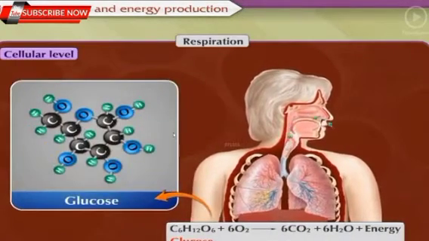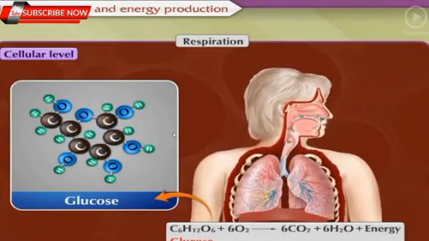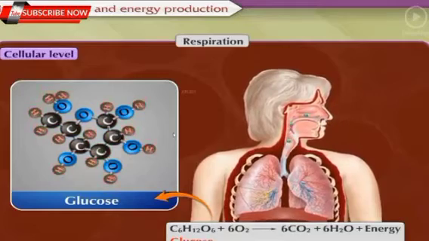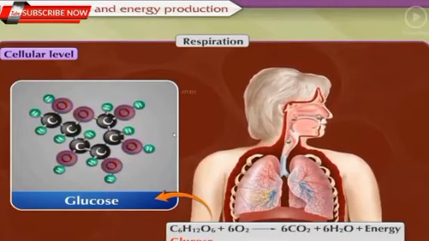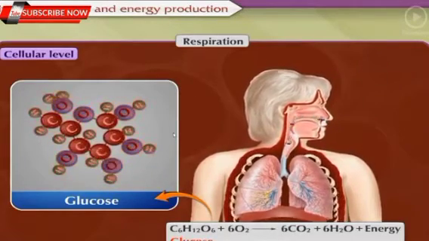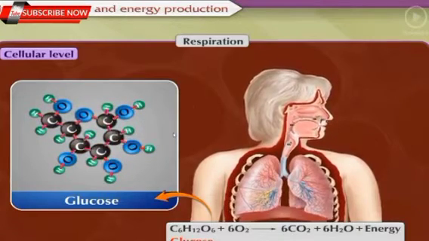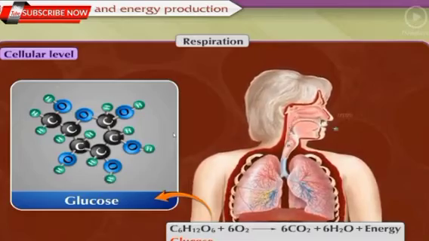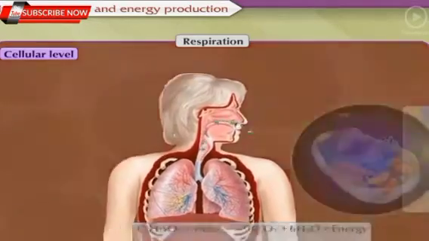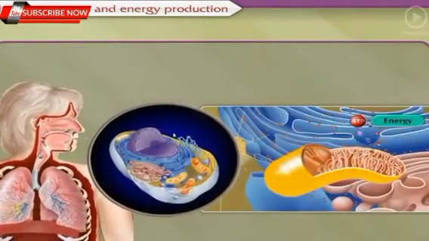Each glucose molecule that is oxidized during this process is made up of 6 carbon atoms, 12 hydrogen atoms and 6 oxygen atoms. All these atoms are joined together with the covalent bonds. Come, after this brief description about cellular respiration, let us now proceed to its mechanism.